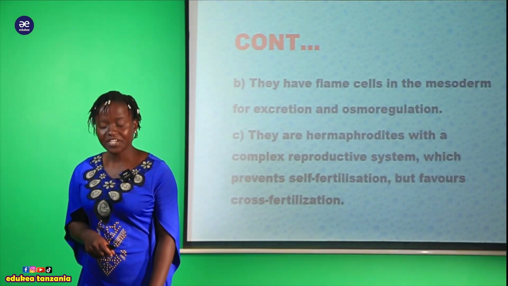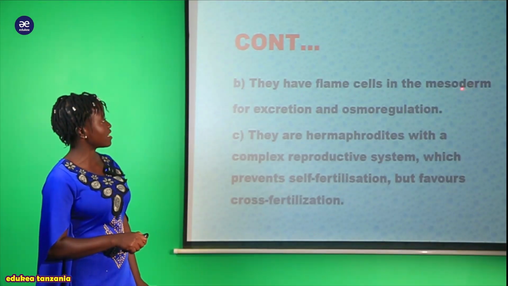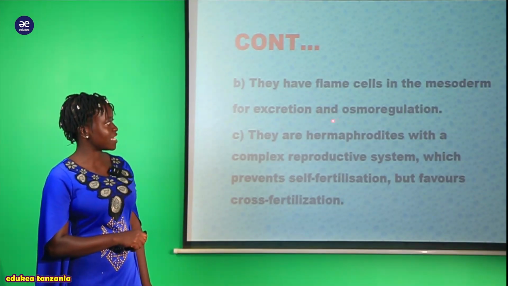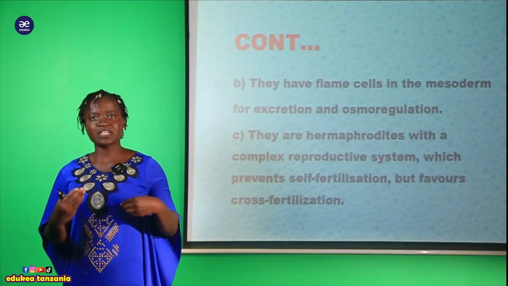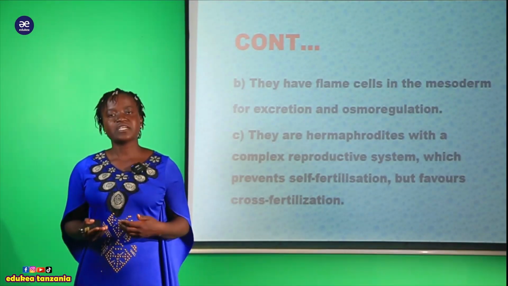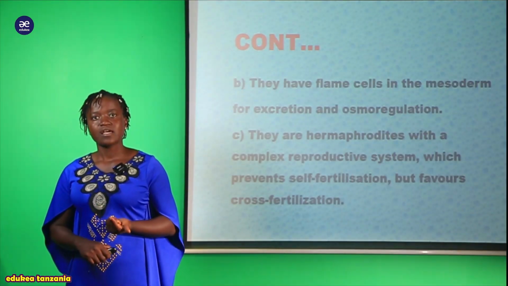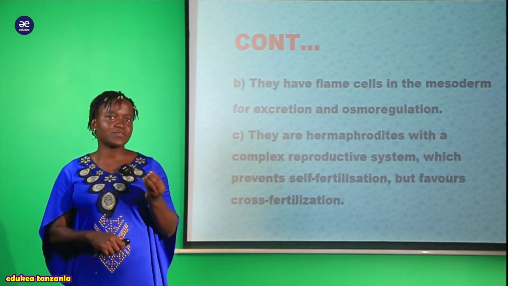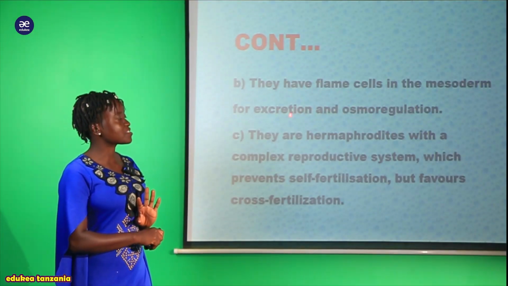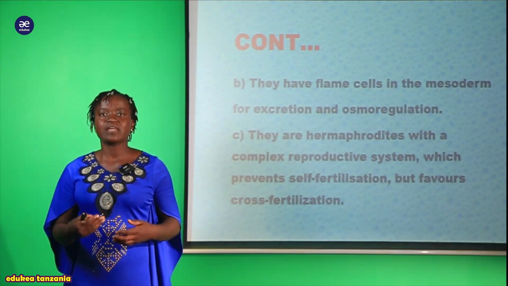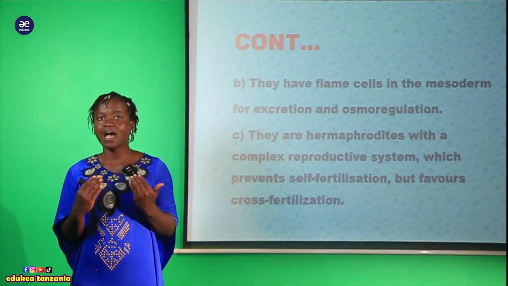And another characteristics here, we are saying that they have a phloem cells in the mesoderm for excretion and osmoregulation. How do these organisms excrete? These organisms, they excrete because of possession of these phloem cells. The phloem cells which are possessed within this organism ndio ambayo inawasaidia hawa organism kwa ajili ya process nzima ya excretion, utoaji taka mwili na kufanya osmoregulation, balancing the amount of fluid within their body.